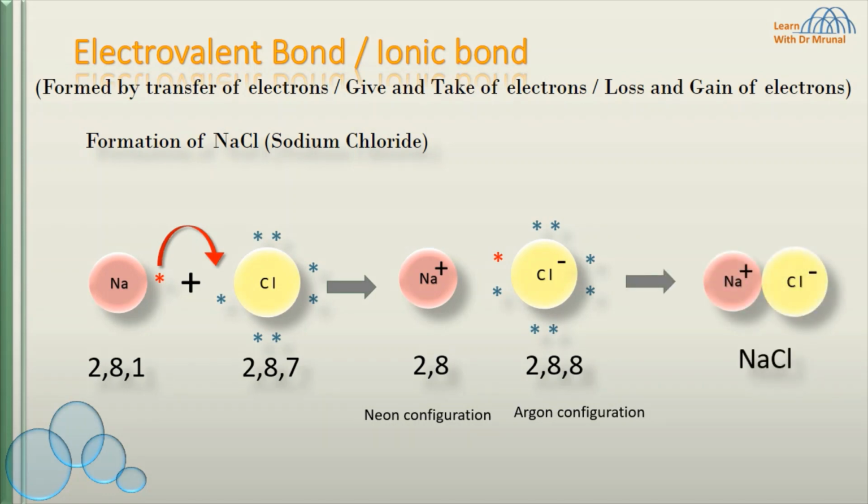These two equal and opposite charged ions, sodium and chloride ions, are bound together by the electrostatic force of attraction to form sodium chloride. Therefore, the electrovalency of sodium is +1 and that of chlorine is -1.